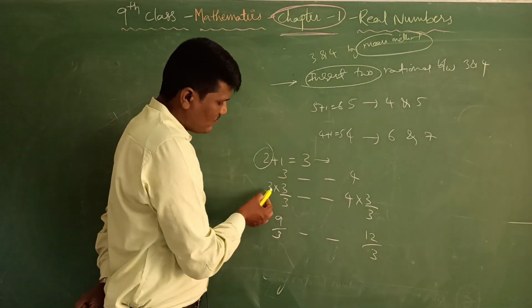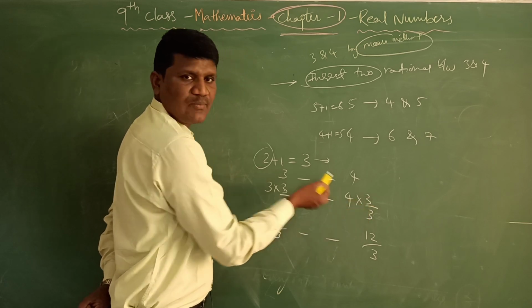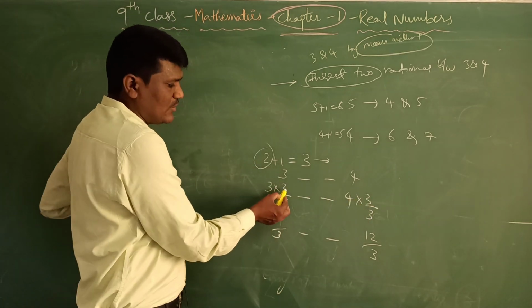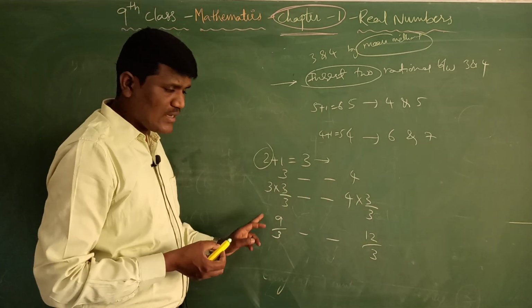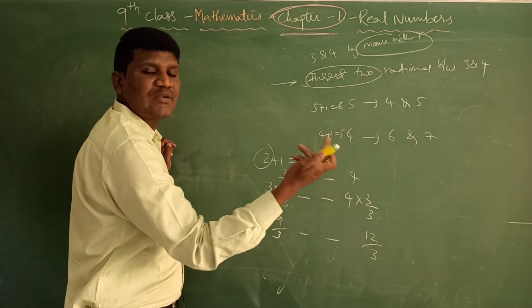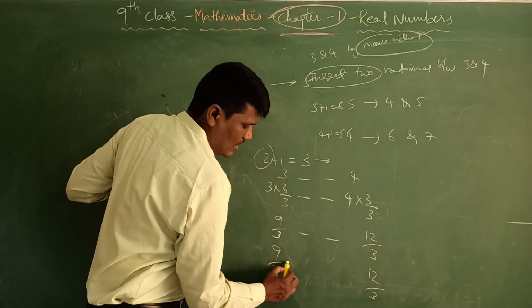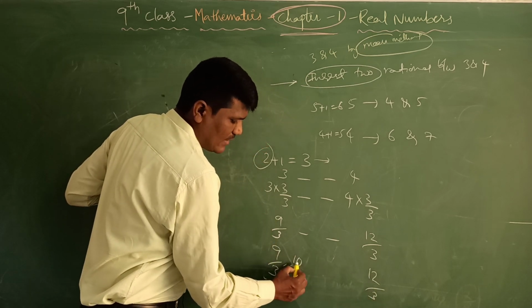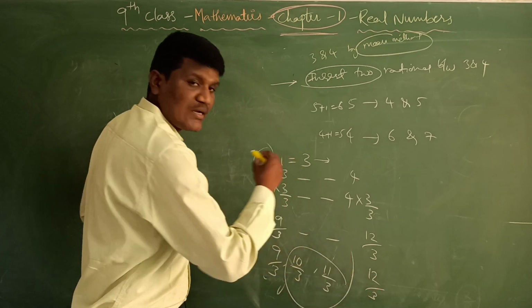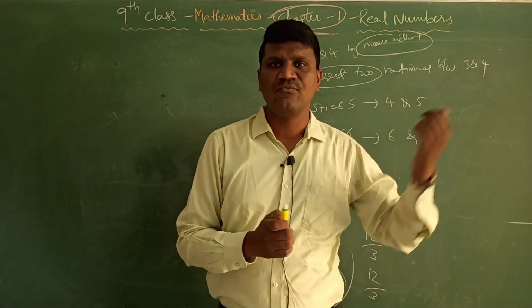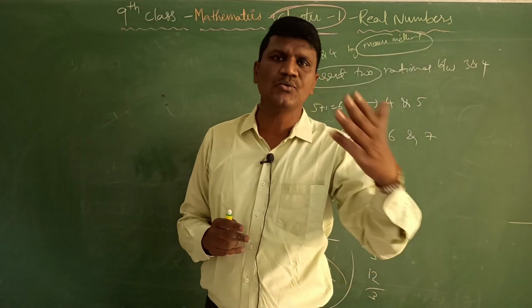Okay? 3 and 4. First thing, 3 into 3 by 3, and next one is 4 also into 3 by 3. So 3 I can write 3 into 3, 9 by 3, and 4 I can write 4 into 3, 12 by 3. Now after 9 by 3, what will it be? 10 by 3 and 11 by 3. Next 12 by 3. So these two are the numbers in between 3 and 4. So this is a way to insert 2 rational numbers between any 2 rational numbers.